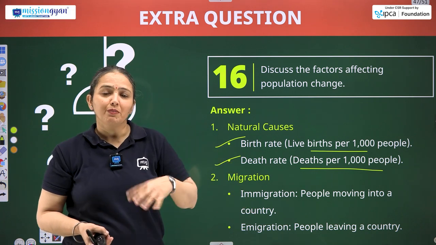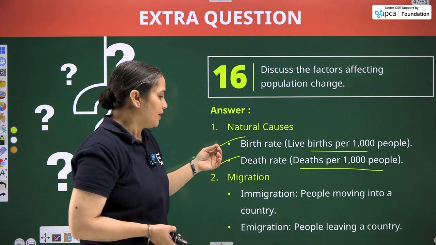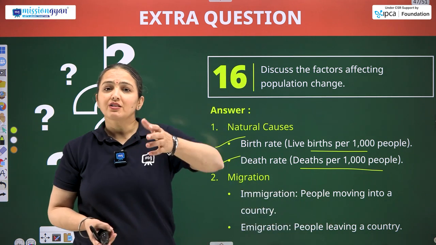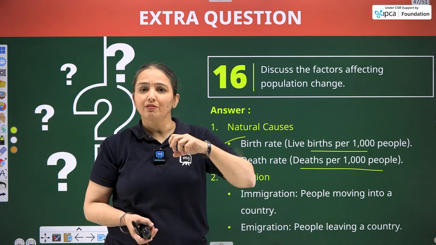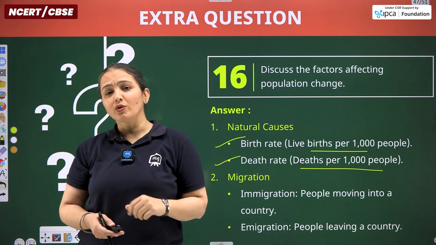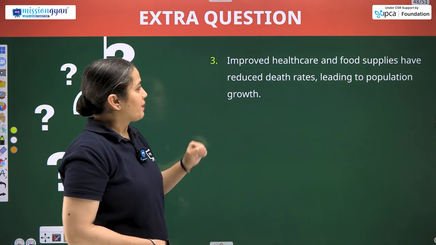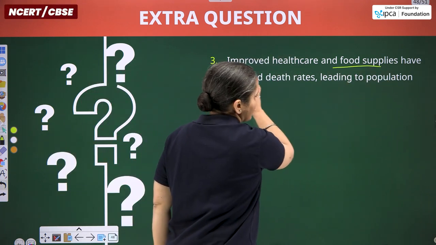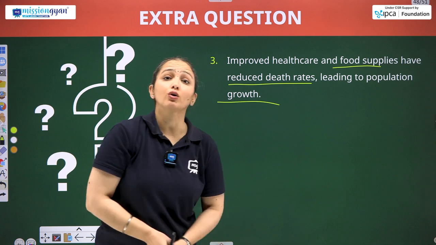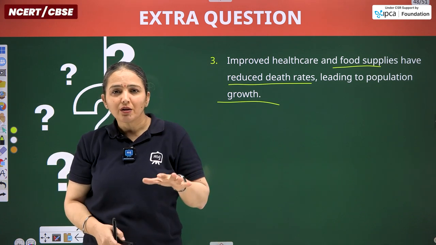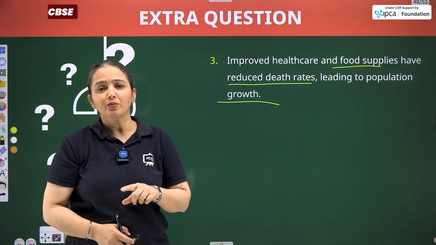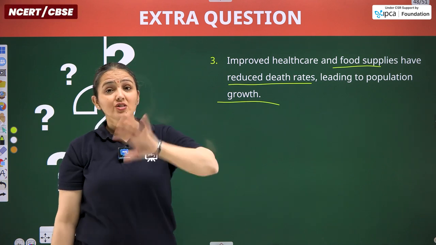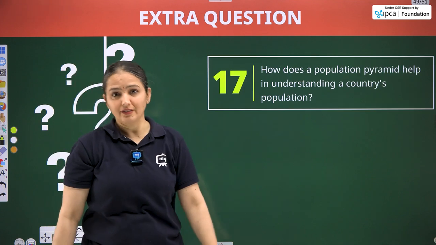Migration, when people move from one place to another for various reasons. So immigration, emigration, people leaving a country and people moving into a country. If someone is coming to our country, they will be known as an immigrant, and if one is going to another country, they will be known as an emigrant. And the other part is improvement in healthcare facilities and food supplies. They do reduce the death rate, leading to population growth. So variations in the population growth depend on these factors.